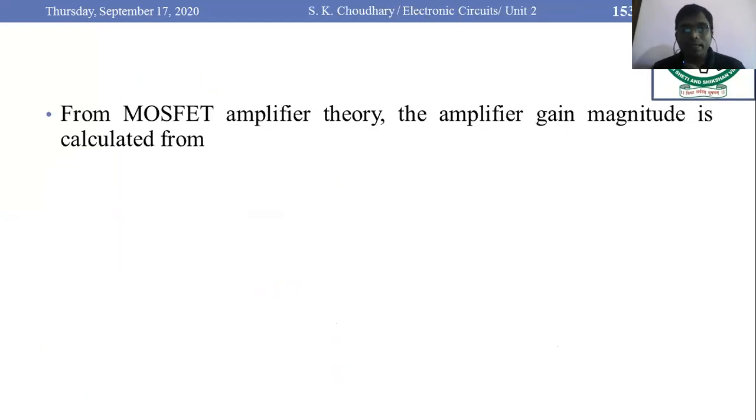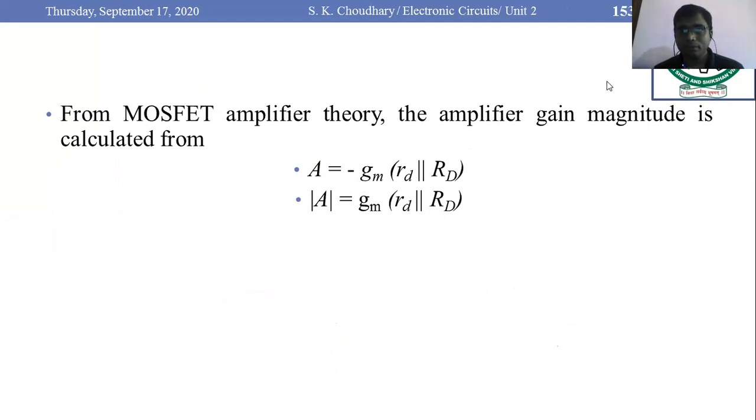So from this MOSFET amplifier, the amplifier gain is calculated as A is equal to minus gm times rd parallel capital RD, and the magnitude of this gain is... Chattar Dipti, is there any problem? Is there any issue?